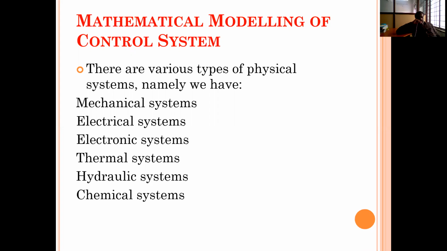So today we are discussing the mathematical modeling of control systems. What is the meaning of mathematical modeling of a control system? It is how to represent the control system in the form of mathematical equations. It always comes in the form of differential equations. We have to use the physical laws to write the mathematical equations.